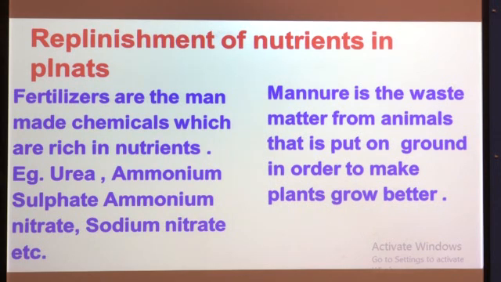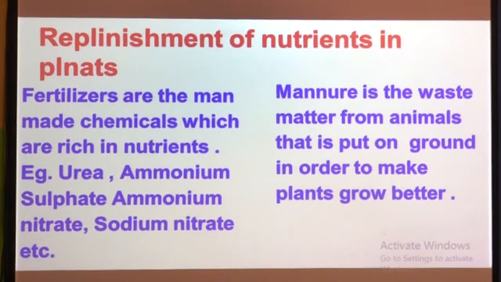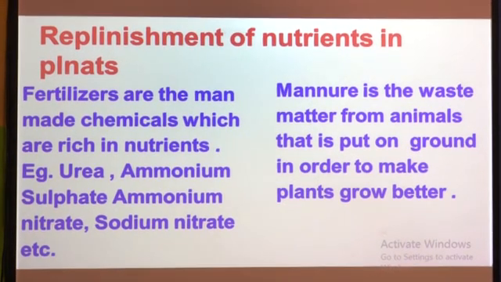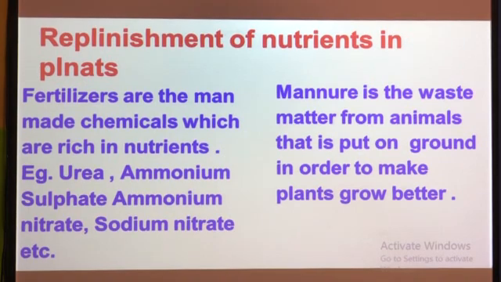Next, what is meant by manure? Manure is the waste matter from animals that is put on the ground in order to make plants grow better. Fertilizers are man-made chemicals, whereas manure we can find naturally, and these are organic substances. In fertilizers, we use some types of organic and also inorganic substances.